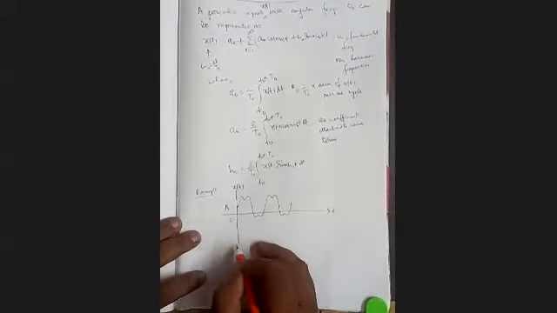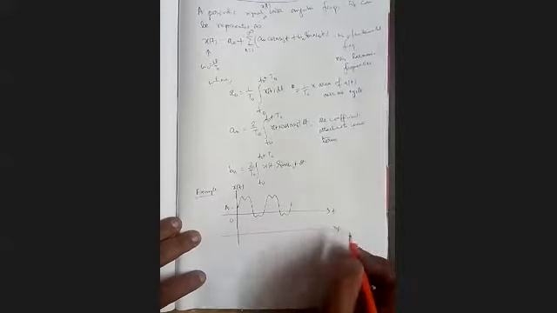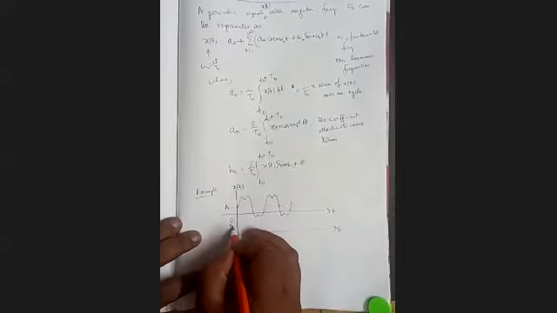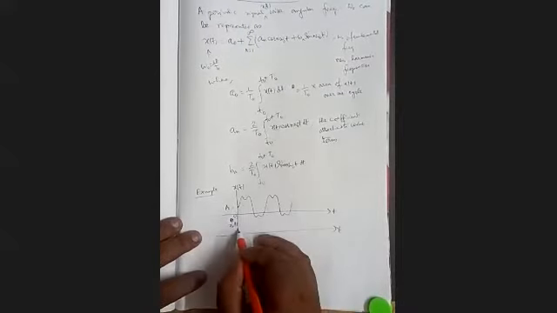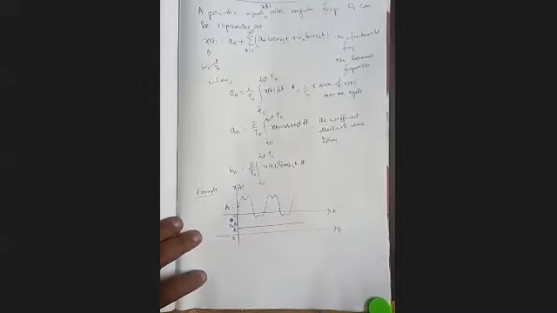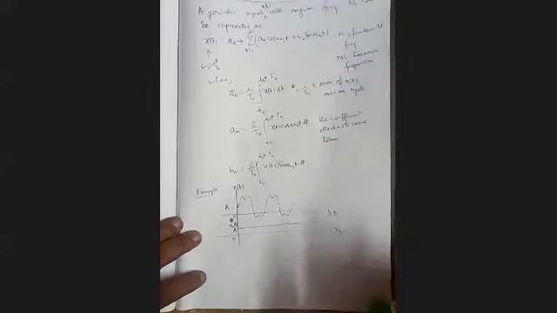Now if we resolve it into the DC component or zero frequency, it will be our x0t. So we'll get this capital A. It is a zero frequency term or DC component.